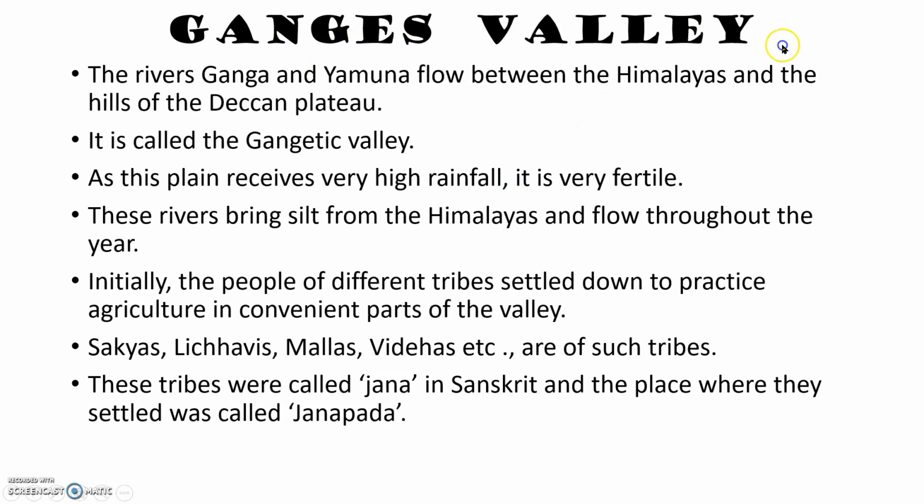So Ganges Valley. The rivers Ganga and Yamuna flow between the Himalayas and the hills of the Deccan Plateau. For our country, towards the north the Himalayas are there, and towards the south the Deccan Plateau is there. Already you know, it is in triangular shape. The area between the Himalayas and the hills of the Deccan Plateau is called the Ganges Valley, or Gangetic Valley, because there the rivers Ganga and Yamuna flow.